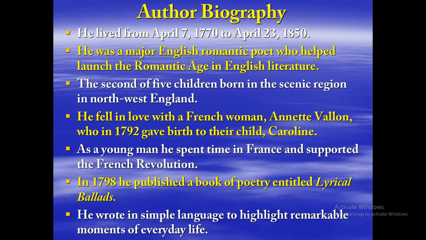William Wordsworth, you have seen a picture of William Wordsworth, of course, and now let us have a brief note about him. William Wordsworth was born in 1770 and he died in 1850. He was born in England and he was a major English romantic poet. And to know more about him, he was a young man who spent time in France because he married a French woman and he supported the French Revolution.